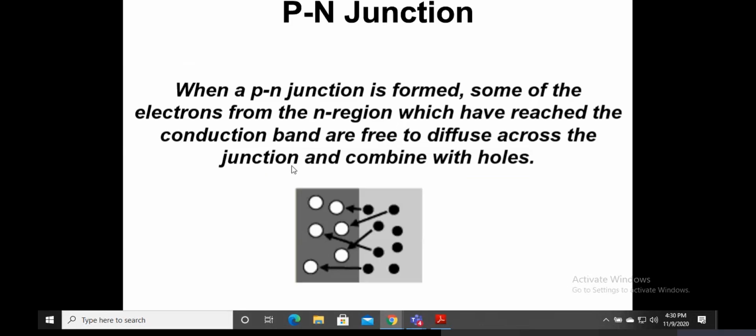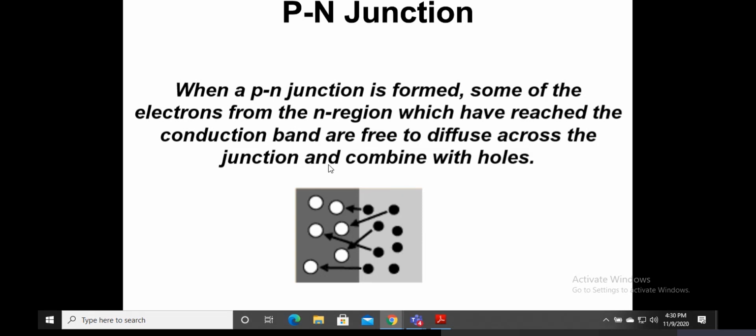So here, when a p-n junction is formed, some of the electrons from the n region are free to diffuse across the junction and combine with holes. Remember, the charge carriers in the n region are electrons which have reached the conduction band. Now remember, there are different levels or different bands which we speak of.